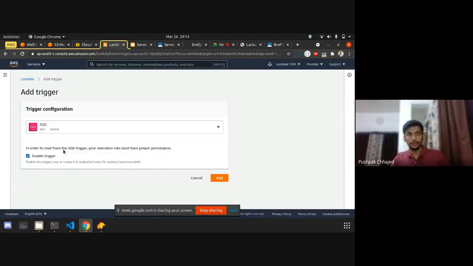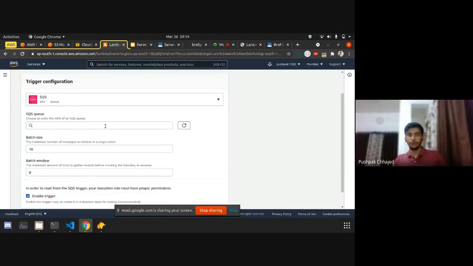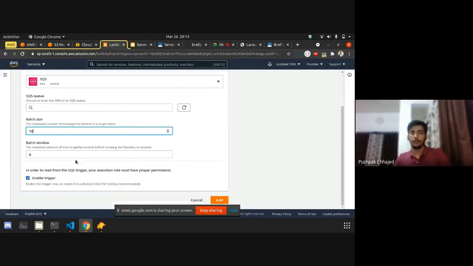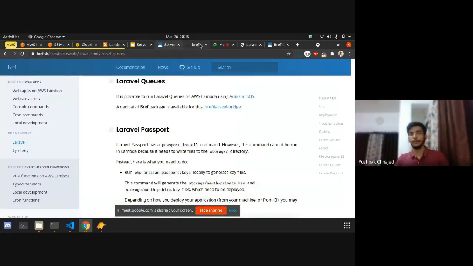Yeah, you can see there is a trigger for queues also. You will select the queues. You need to select the batch size you want to pass to that specific worker, the batch window, and enable the trigger. If any specific job has been added to that queue, it will add that trigger, and that worker.php will handle that for you.